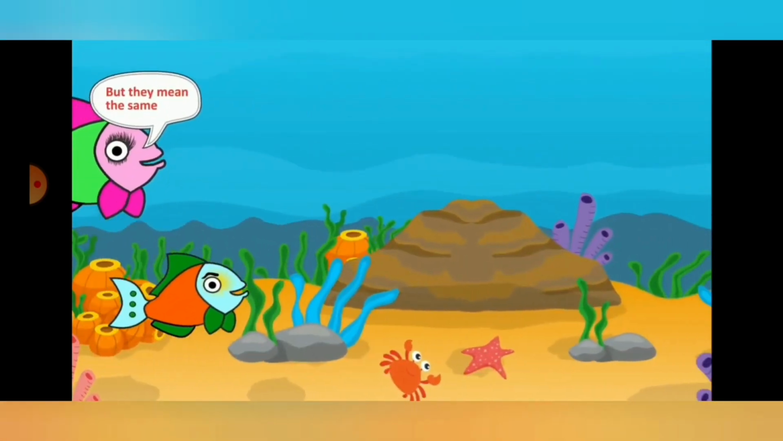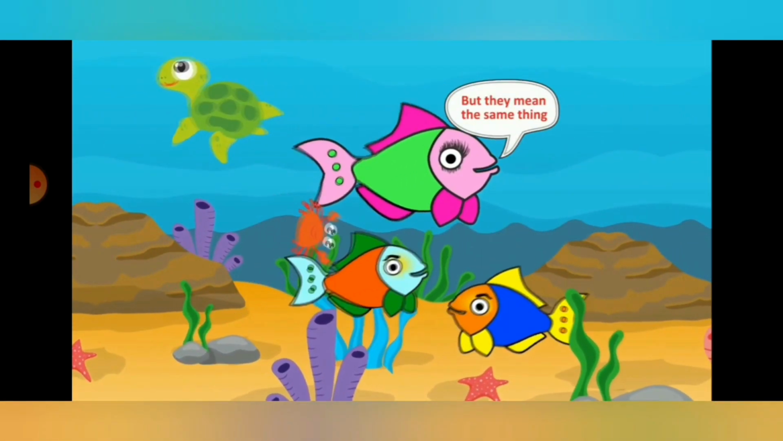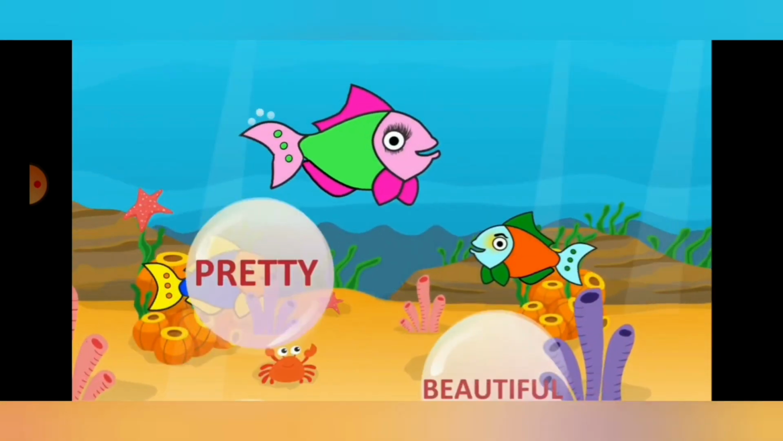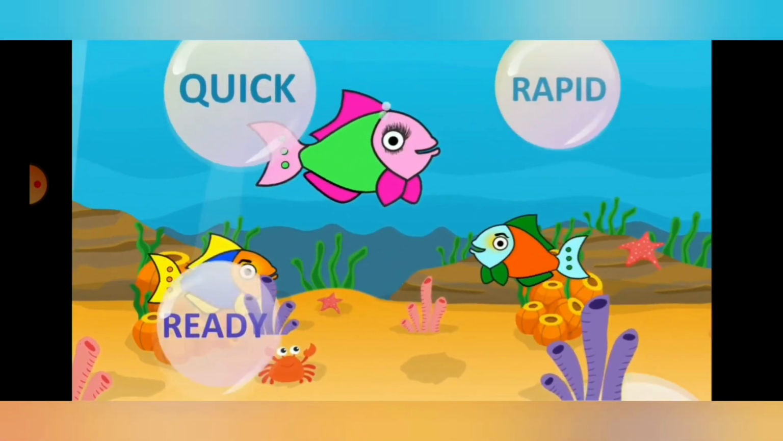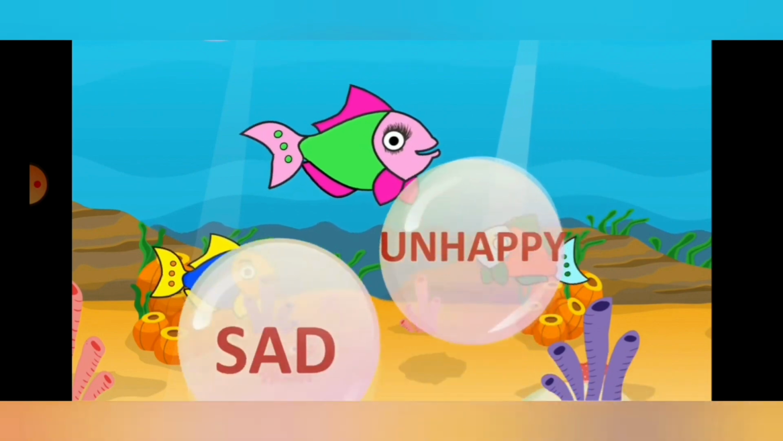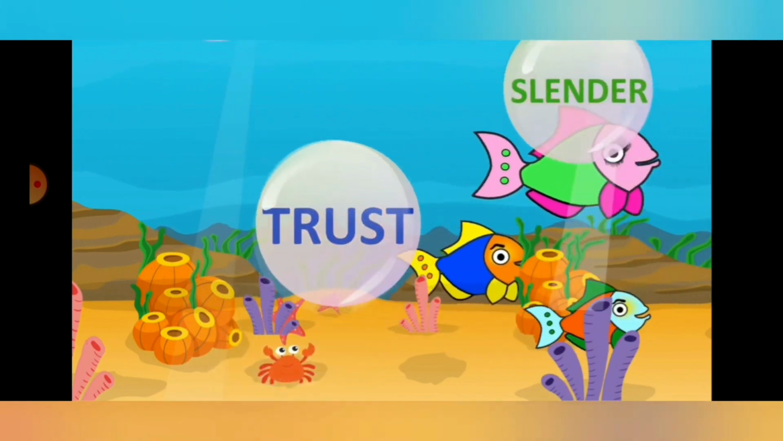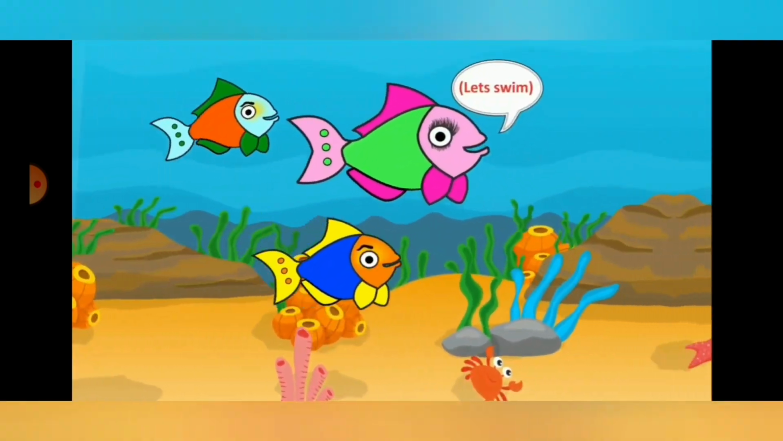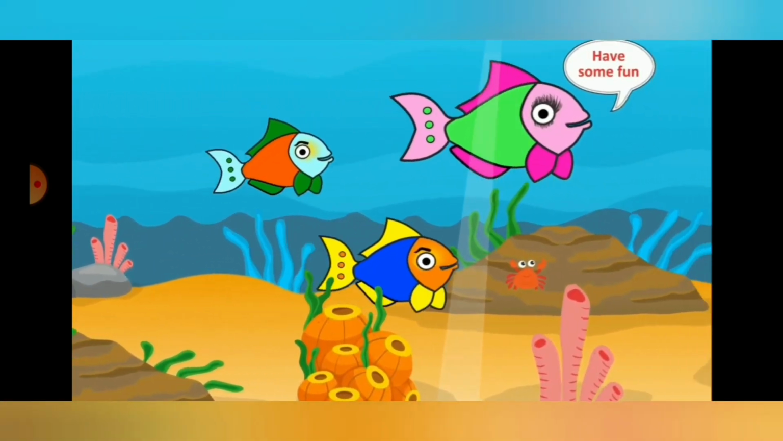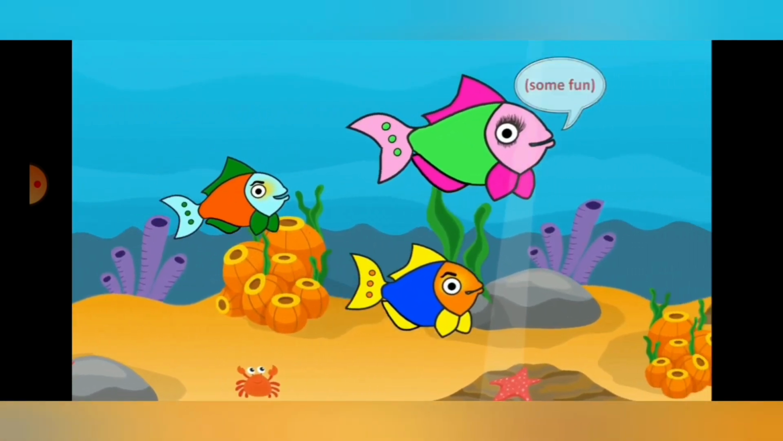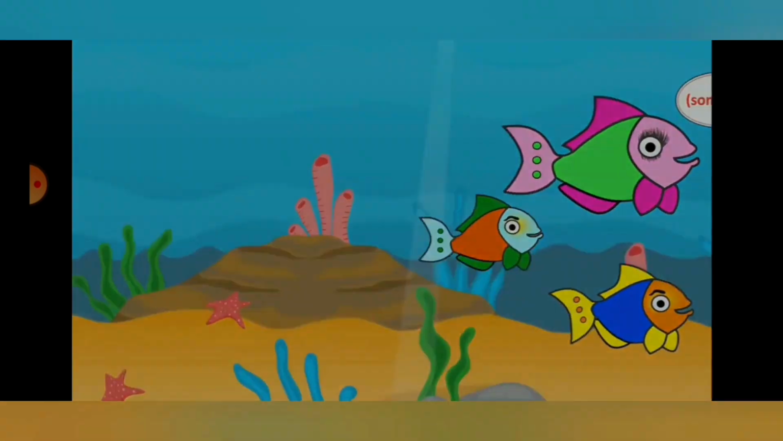They don't sound the same, but they mean the same thing. What about pretty? Beautiful. Protect and guard. Quick, rapid. Ready, alert. What about sad? Unhappy. Safe, secure. Slim and slender. Trust, believe. Let's swim, let's swim. We synonyms swim. Have some fun. We synonyms fun. Some fun.